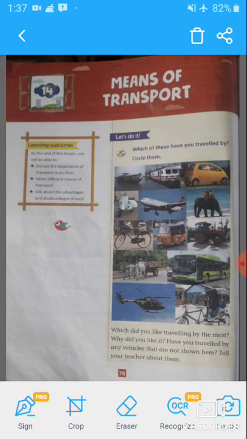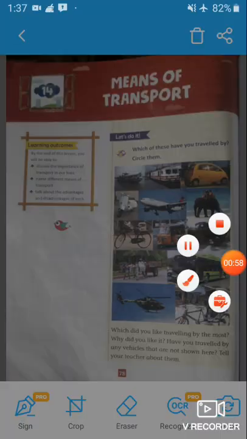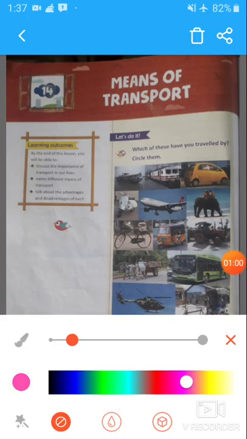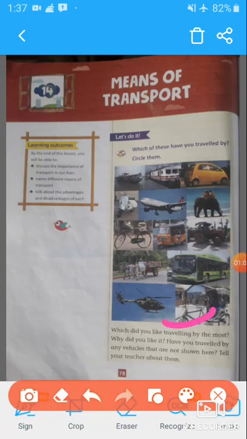First of all, look at the short activity that is given here. Let's do it. Which of these have you traveled by? Circle them. Here, pictures of some means of transport are given.